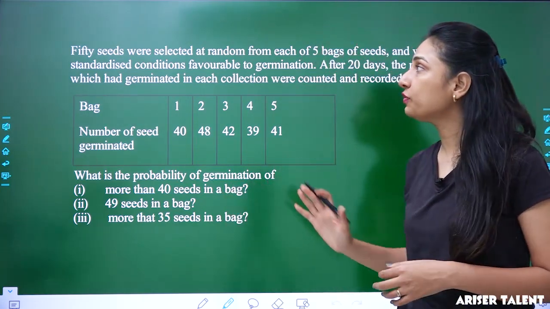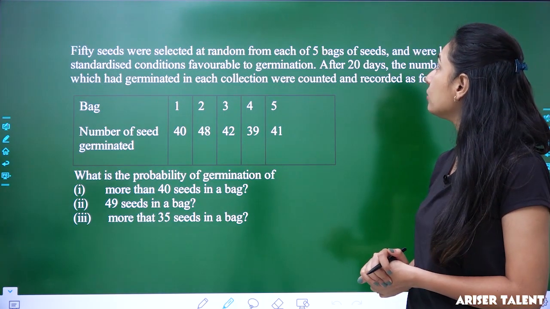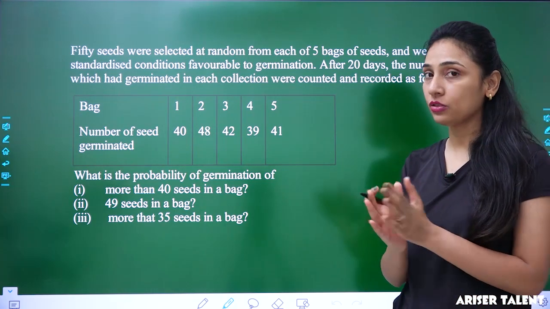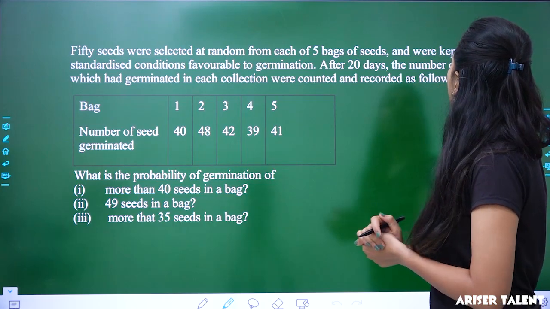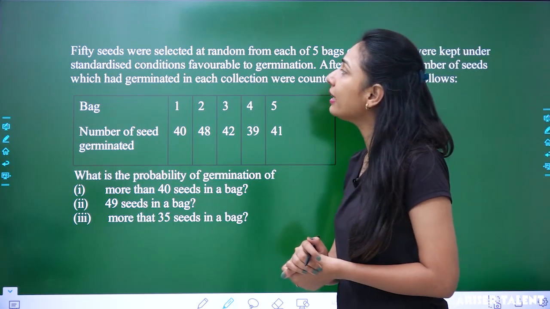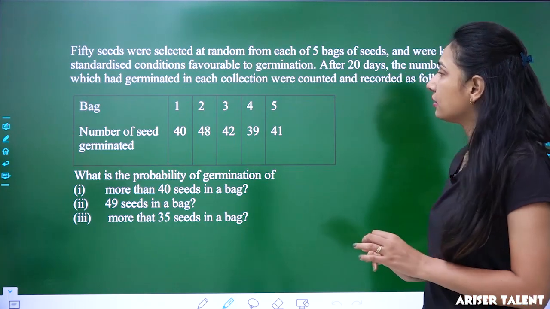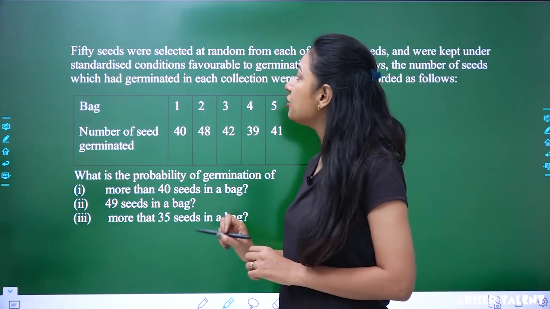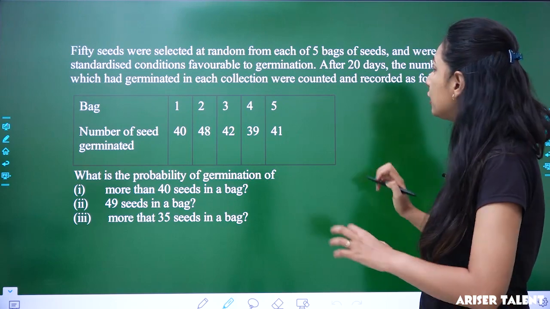The question was: 50 seeds were selected at random from each of 5 bags of seeds, and we have drawn some bags over there also. They were kept under standardized conditions favorable to germination. After 20 days, the number of seeds which had germinated in each collection were counted and recorded as follows.